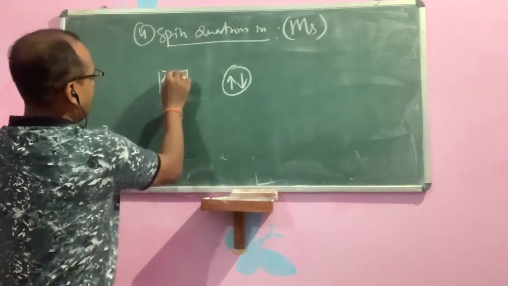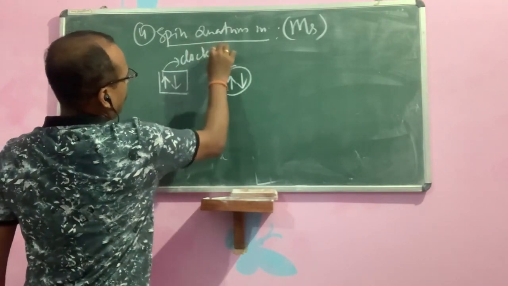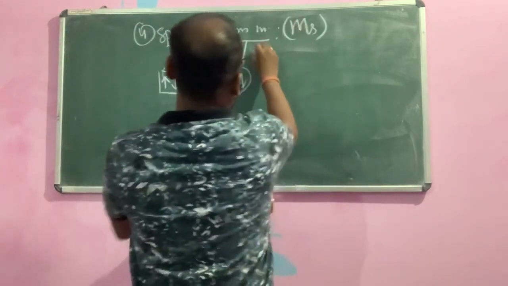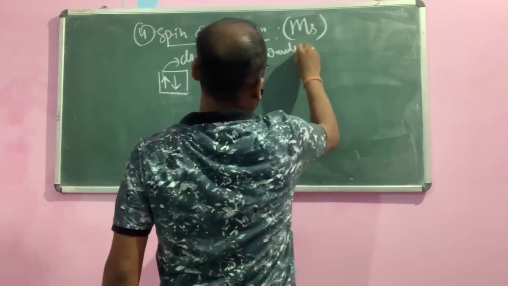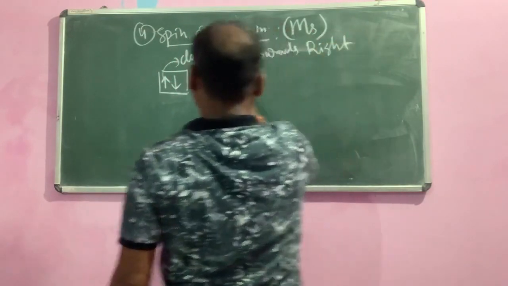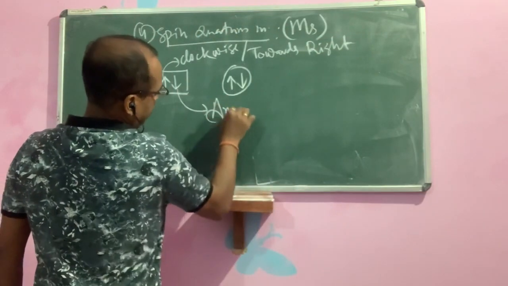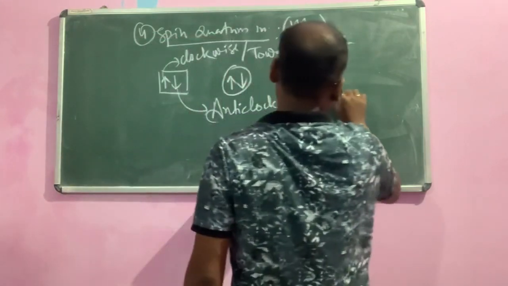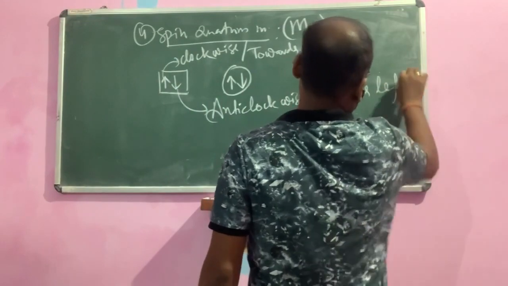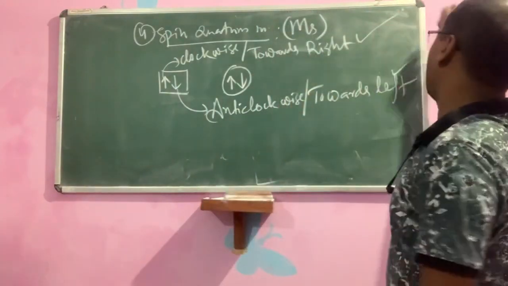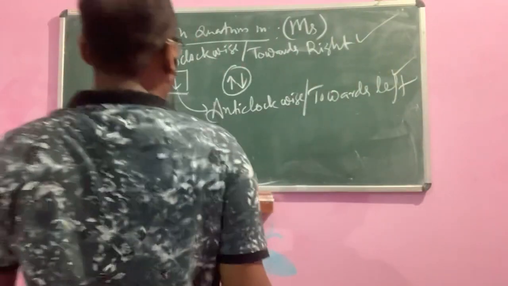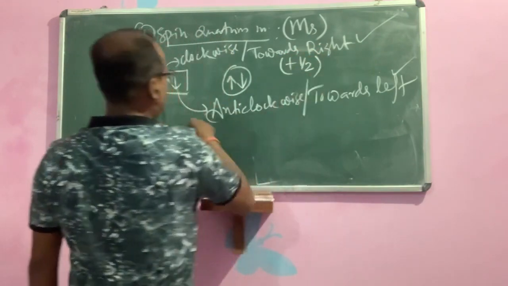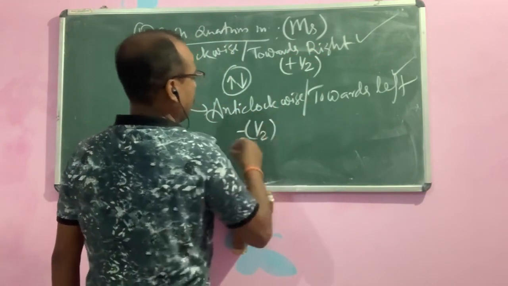This one is clockwise, or towards right. Similarly, this electron is anti-clockwise, or towards left. We will discuss this in the second year. Then it is also represented as clockwise is plus half and anti-clockwise is minus half. So this is the spin.